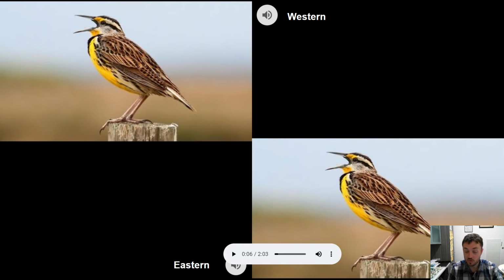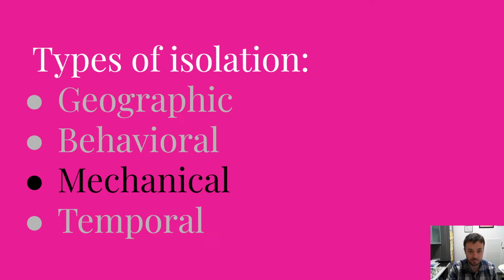They may have similar calls, but they're different, and for whatever reason, that leads western meadowlarks to think that eastern meadowlarks are crass and crude and not worth bothering with, even though they look the same.